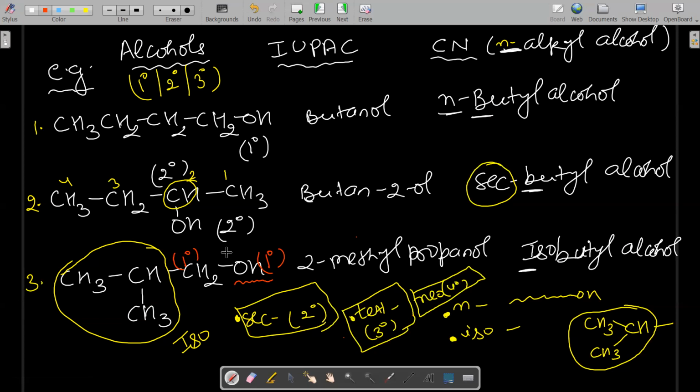But okay, what is the IUPAC name? Again, we have to find the IUPAC name. So simply you can see 1, 2, 3. Okay. So what is the name of this compound? 2-methyl propanol, right? And its common name is isobutyl alcohol. Why is it called iso? Just as I told, such type of arrangement is called iso, right? So this is isobutyl alcohol. Is it clear? Should I go ahead?